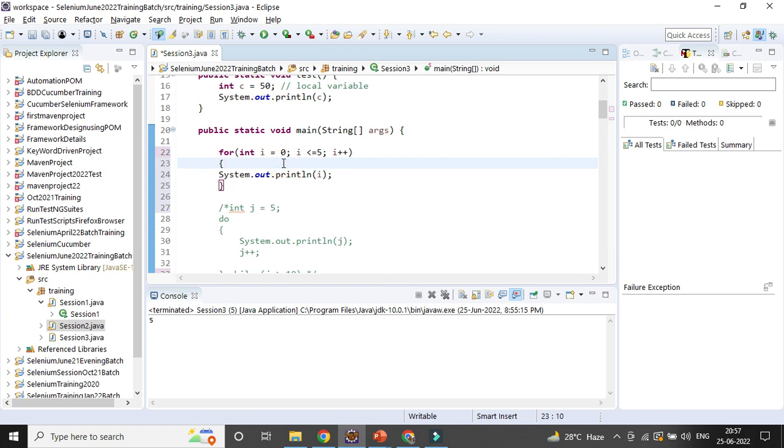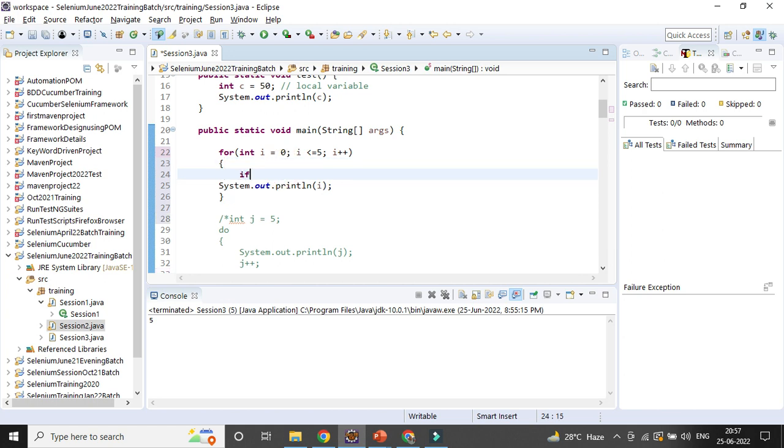Let's try to implement something before break also. Suppose you don't want to go for some condition, say if i not equal to 3, this is the part I don't want to break.